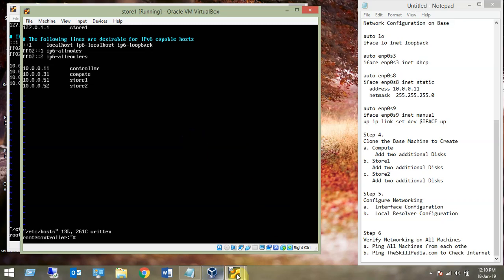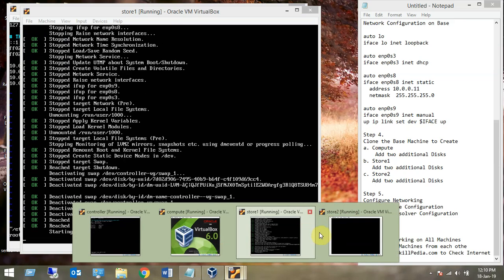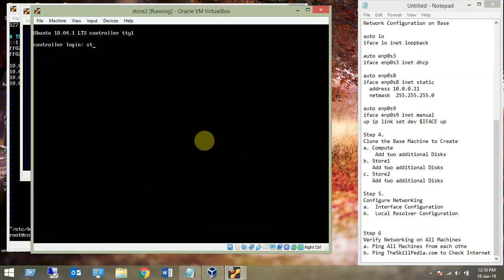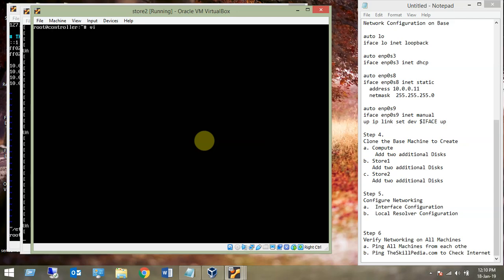Now next, meanwhile let's reboot this, so the machine will come up again. So store 2, same method, stack, the password is the same for me to keep it simple. Once it is configured, sudo su hyphen, and vi /etc/hostname.